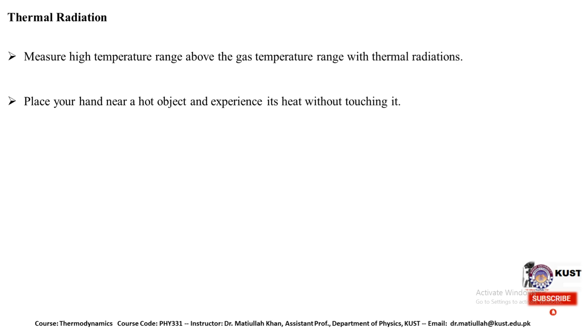If you want to measure a high temperature range, that is the gas temperature range, it could be done with the help of thermal radiation. How is it done? We place our hand near a hot object and experience its heat without touching it. So this is something like thermal radiation, because we did not even touch the object. This is the mechanism of thermal radiation, transferring the heat from one place to another place.